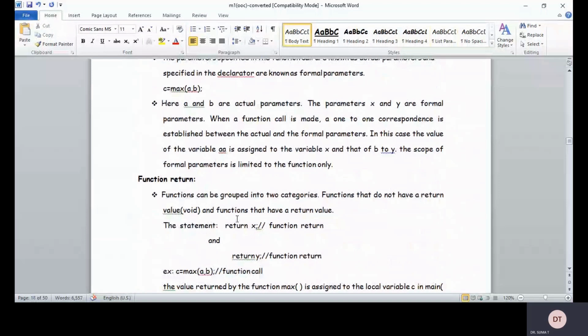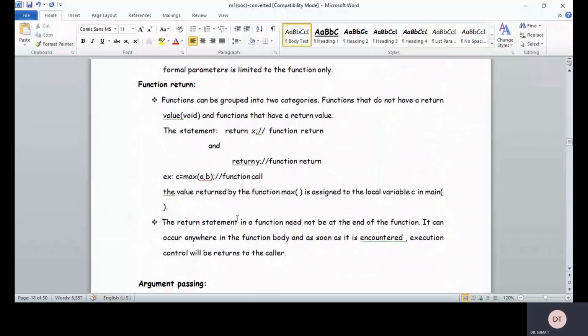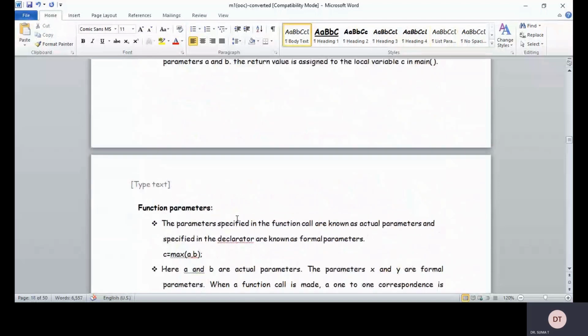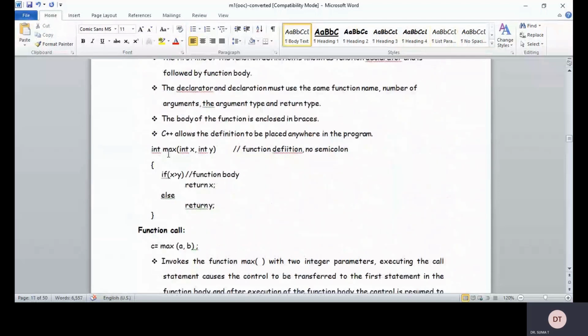The functions that do not have a return value are specified by void, and the functions that have a return value are specified with a return statement, return x, function returns, and return y, function returns. So why? Because it is given as int max. Suppose I am going to give void max. What happens if I give void max? Void max means that the function will not return any value. So we are going to give that